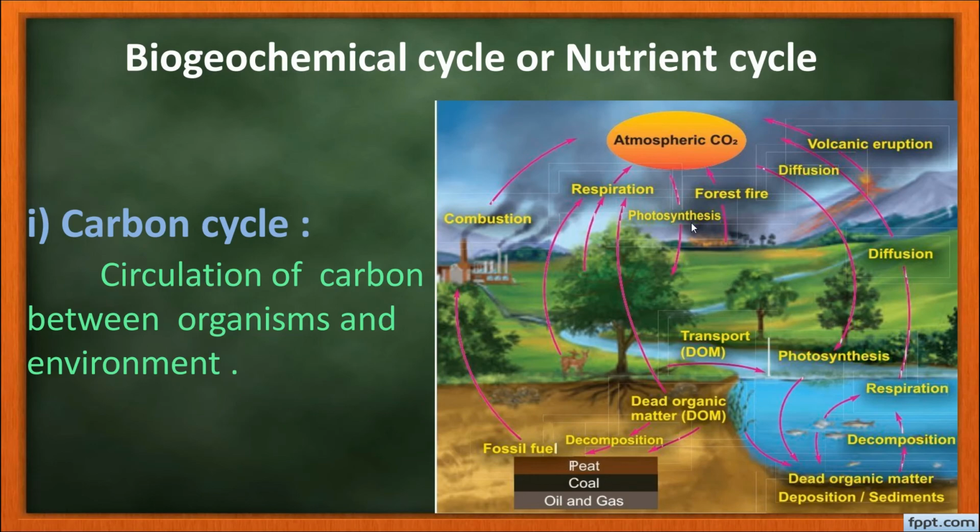When anything burns like forest fire, the carbon dioxide is evolved out and it is present in the atmospheric air. Maximum amount of the carbon dioxide is utilized by the plants for the production of their food through photosynthesis.